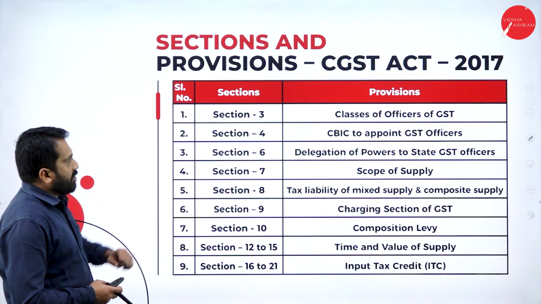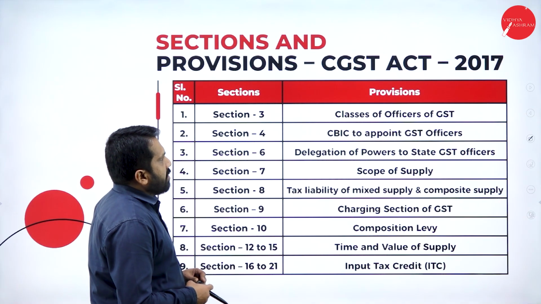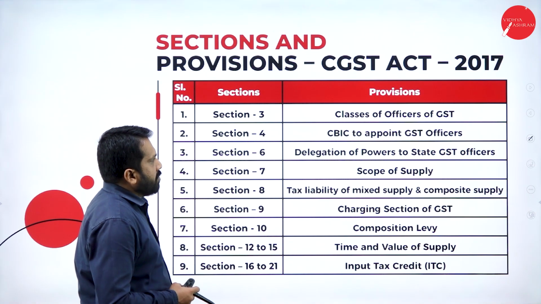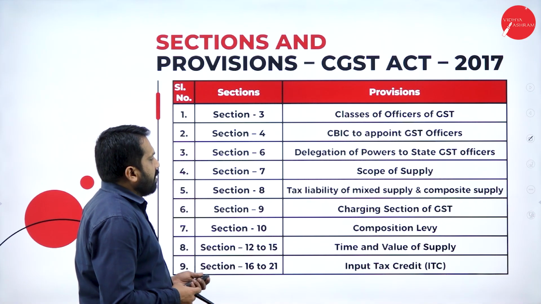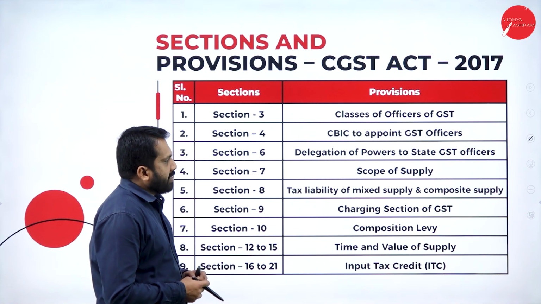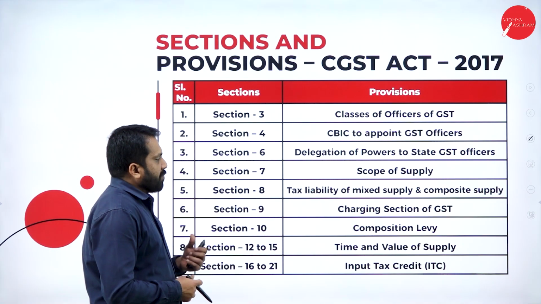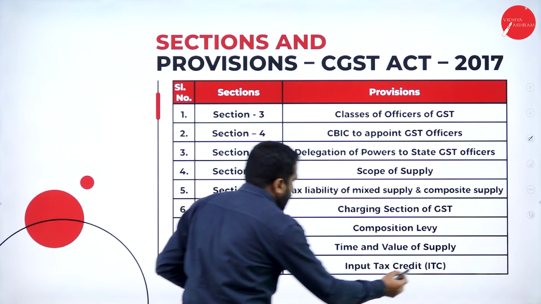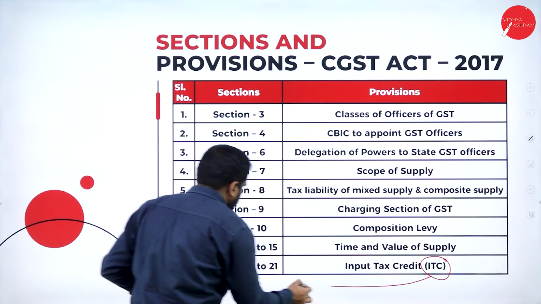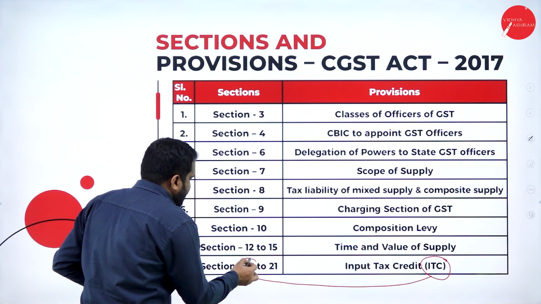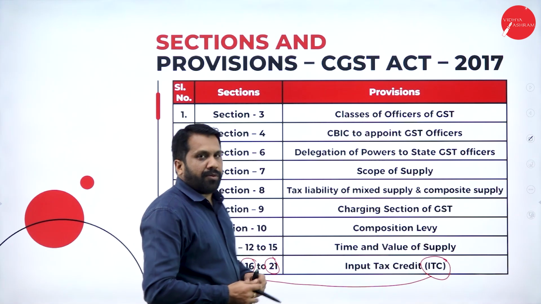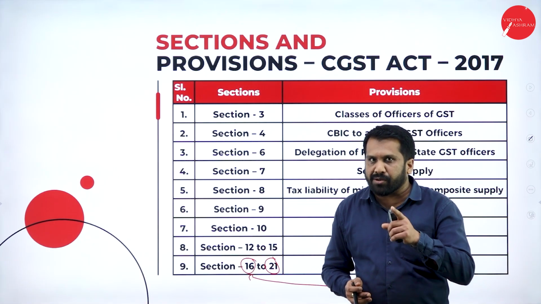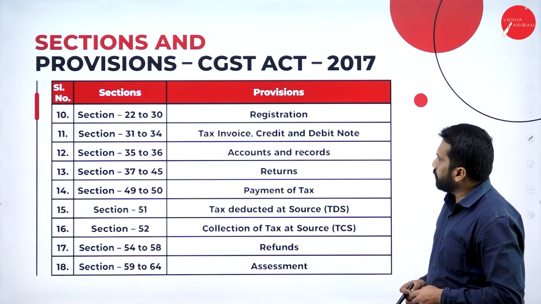Section 3 to Section 24: classes of officers, CBIC, delegation of power to state GST, scope of supply, tax liability of mixed supply, charging section, composition, time and value of supply, input tax credit. Important. What is the section? Section 16 to Section 21 is the section for input tax credit.